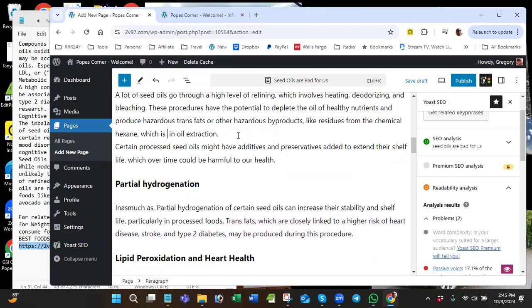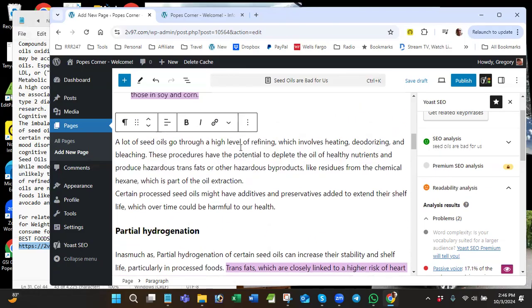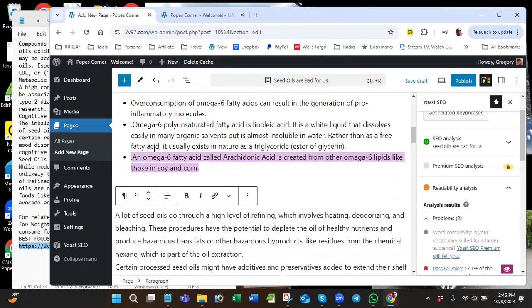Still got more. Wow, there's a lot in there. So there you go. Which is part of the oil extraction. So whatever, it says the same thing without the ED, right?